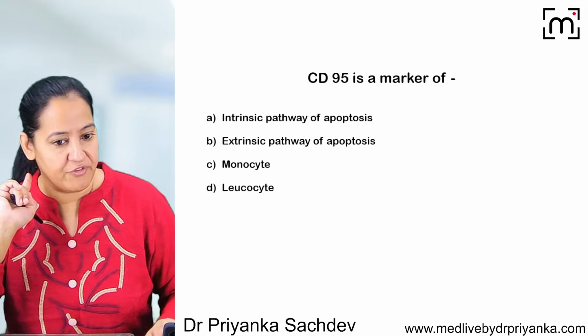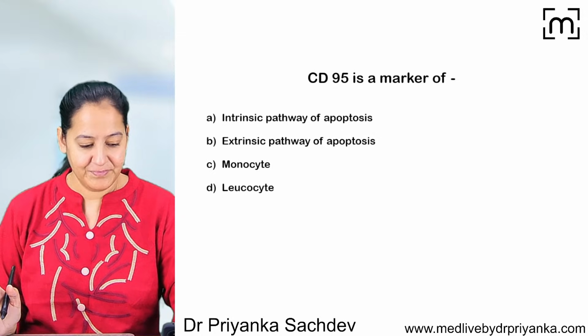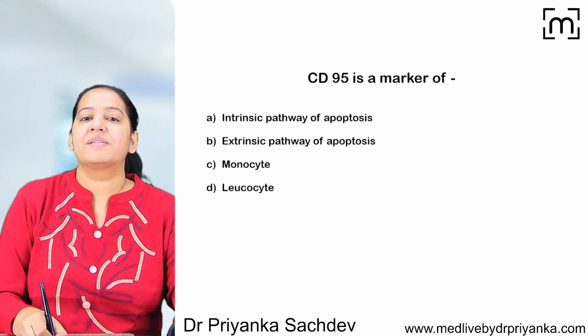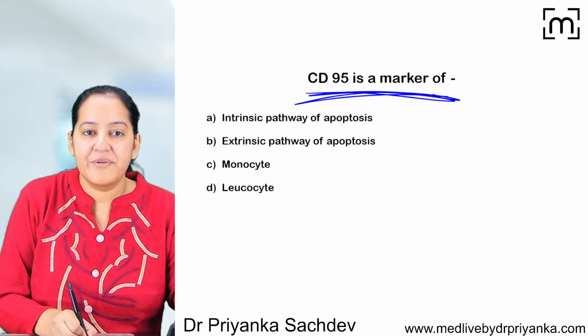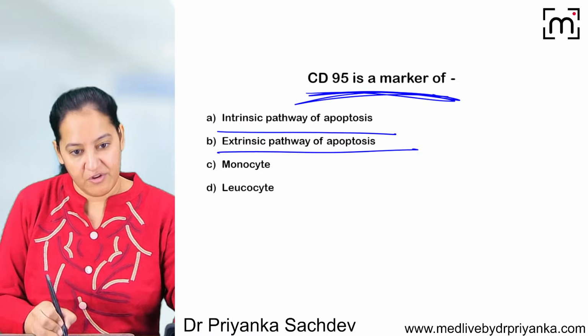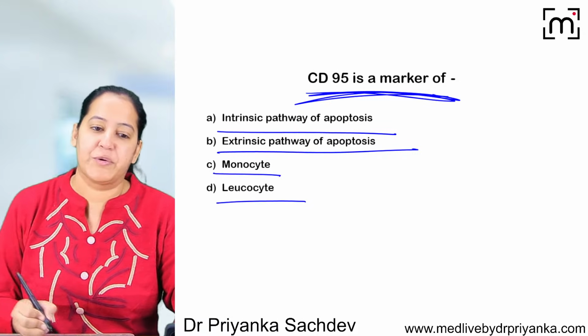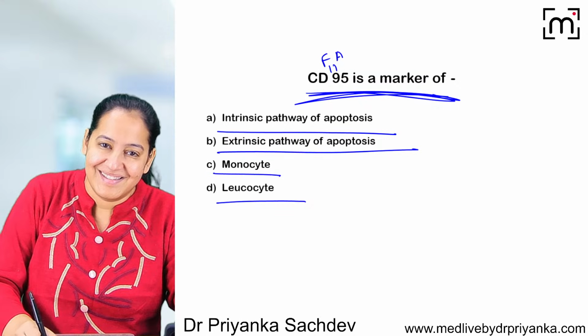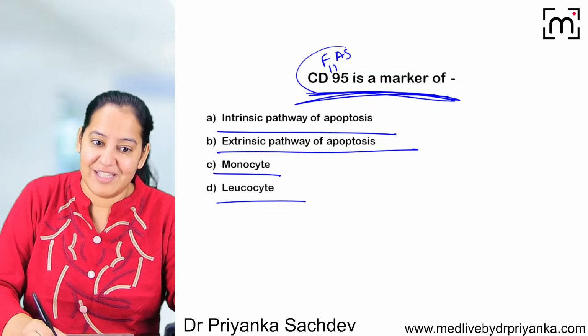The first question is in front of you. Can you give the answer in the chat box? I want everyone to participate. Please write down your answer in the chat box. CD95 is a marker of intrinsic pathway of apoptosis, extrinsic pathway of apoptosis, monocyte, or leukocyte. Leukocyte is WBC. So the other name of CD95 is FAS. I'm giving you a clue: the other name of CD95 is FAS.